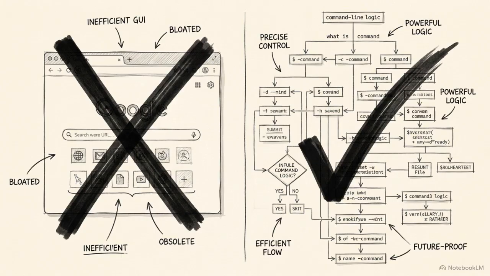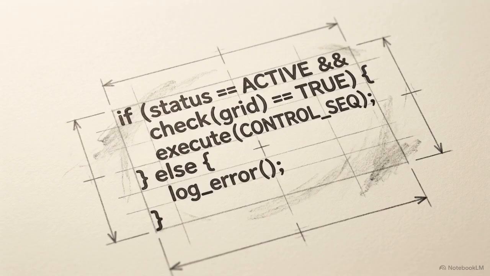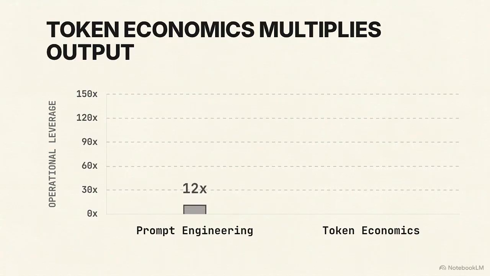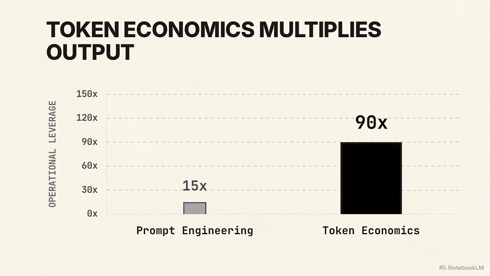The solution requires abandoning the habit of treating an AI agent like a bottomless search engine. We have to architect high-efficiency command line interfaces to actively control this exponential curve. Maximizing output from advanced models is a strictly mathematical problem of rigorous token economics, not prompt engineering. The compounding math of the chat history is only the visible half of the equation.